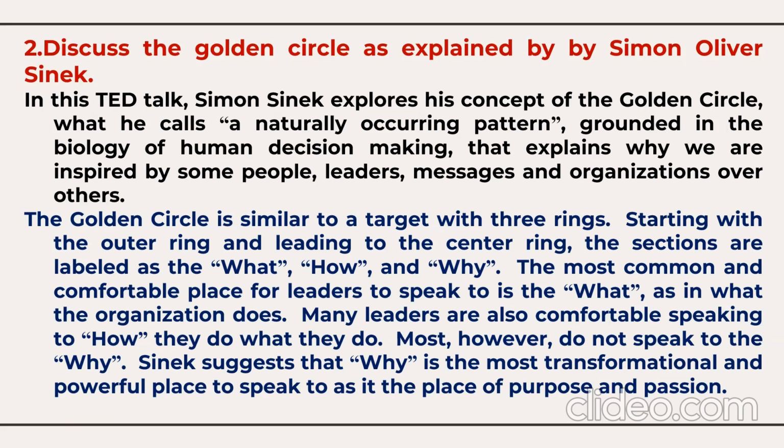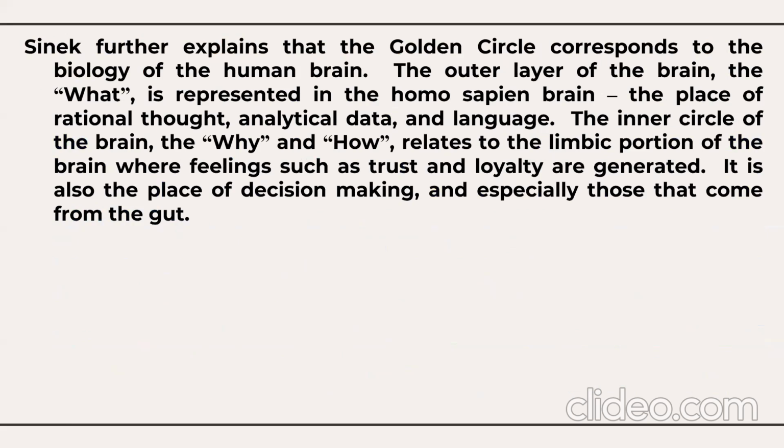Many leaders are also comfortable speaking to how they do what they do, but many of them do not speak to why. So Sinek suggests that why is the most transformational and powerful place to speak to, as it is the place of purpose and passion. So why should become more important.